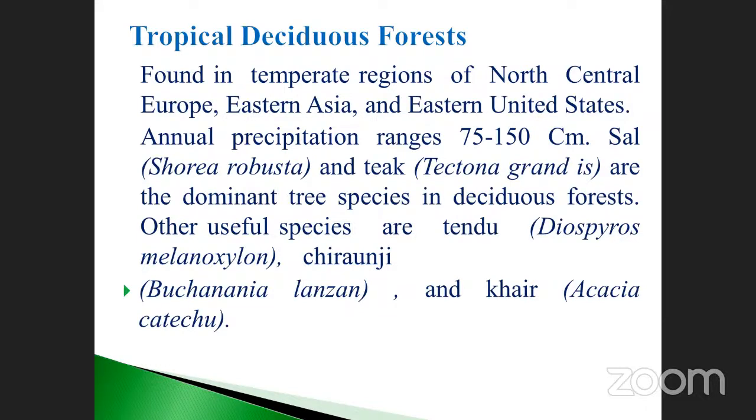Other useful species are Tendu, Diospyros melanoxylon, and also Syzygium. So these are the plants that will grow. Other useful plants also grow in that particular area. Not only that, Butea, Lannea, and also Khair, Acacia catechu. Acacia catechu is nothing but which one? In Tamil, we may call this Karuvelam Maram. Okay, you got it, no?